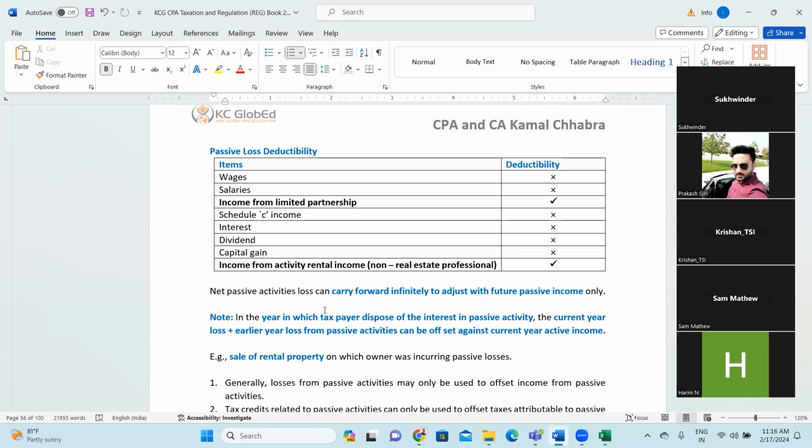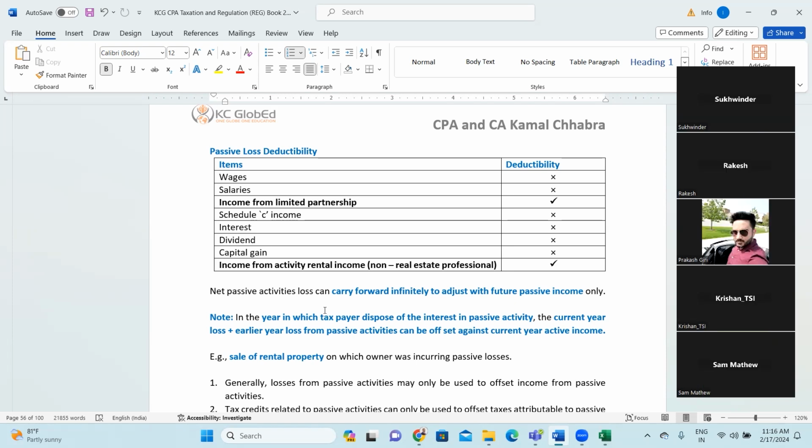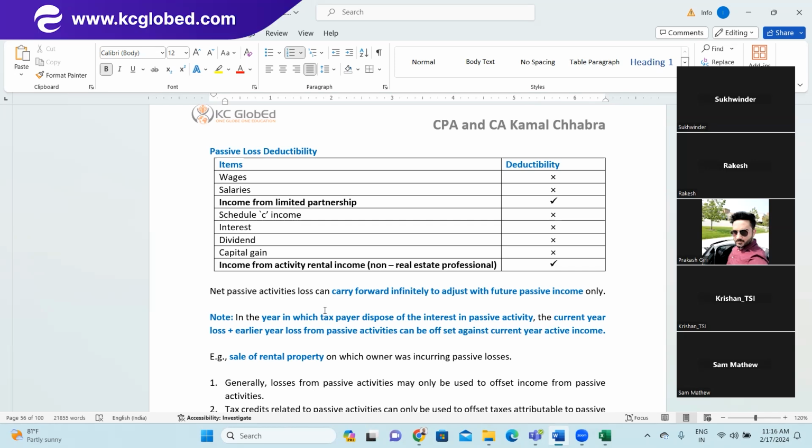Right? Schedule C income. Schedule C is what? Okay. Schedule C, you'll always be mentioning business income. So will business income be active income or passive income? Active income. Right? So that is an active income.